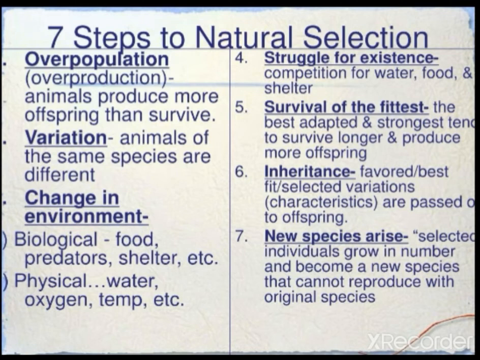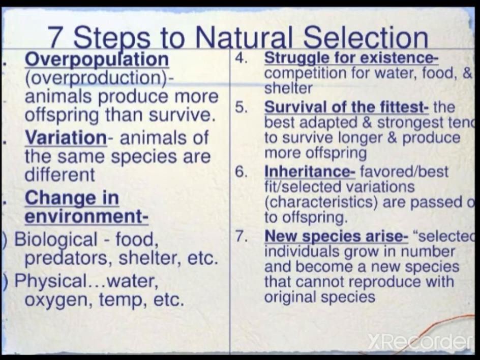Okay, so these are the 7 steps in natural selection: overpopulation, that is overproduction; variation, changes in the environment; struggle for existence; survival of the fittest; inheritance of the selected variations; then the origin of new species. These are the different steps in natural selection. So children, learn these steps by heart. It is simply like a story only.